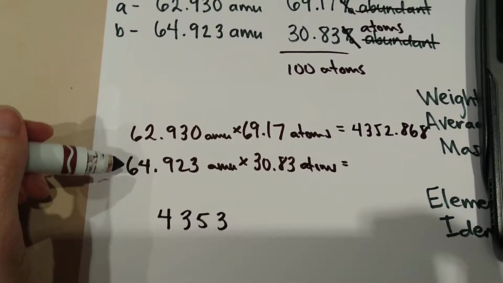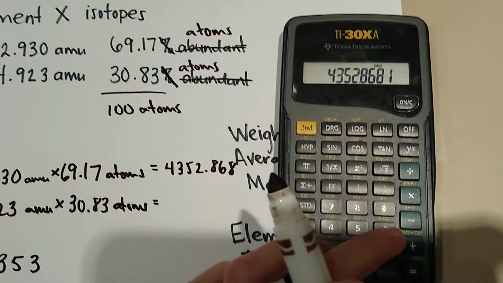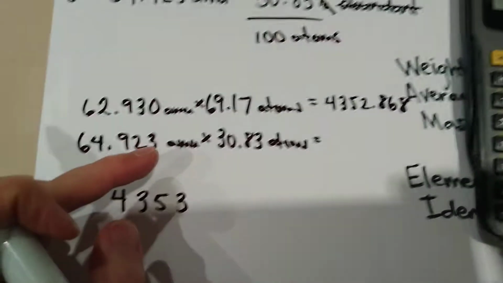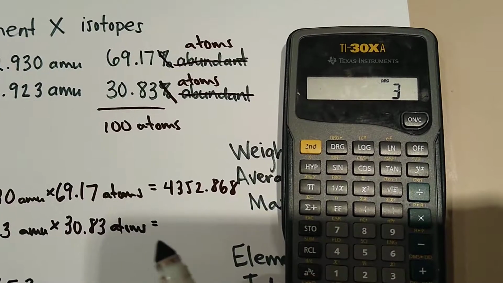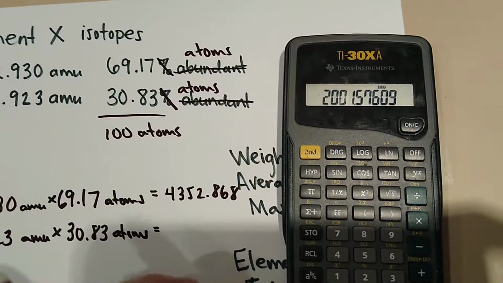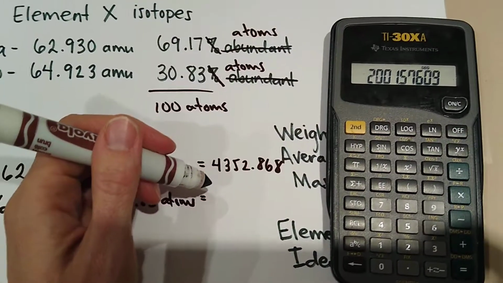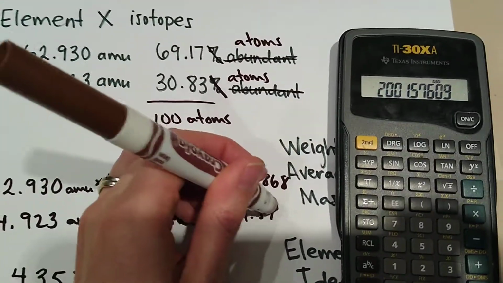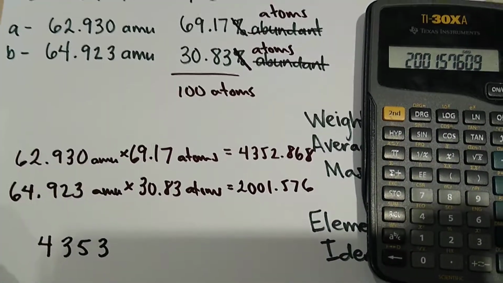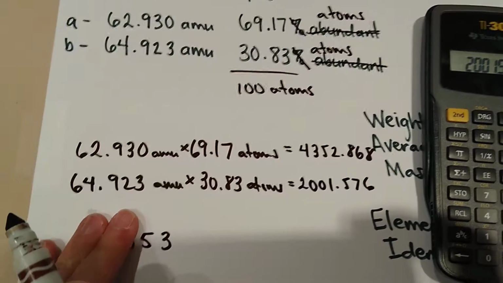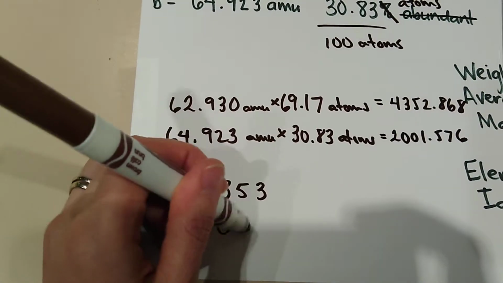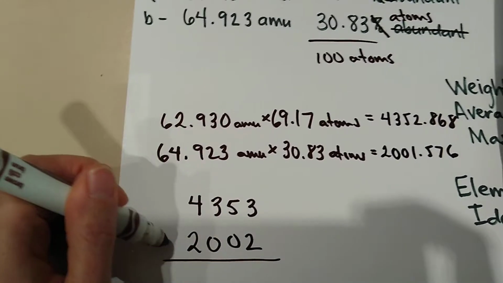Okay, now on to isotope B. 64.923 times 30.83 equals 2001.576. Okay. Now again, we have to look at sig figs. Over here we have 5. Over here we have 4. So we have to round that to 4. So this is going to round up to a 2. So 2,002 AMUs for that one.